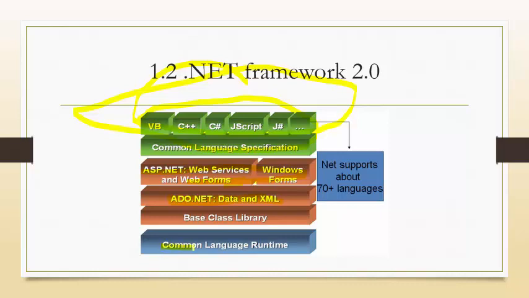Next or last thing, all these things are connected with the CLR, Common Language Runtime, that directly deals with the machine level languages. CLR processes all the things and converts your code into machine level languages. Not only that, CLR communicates with all the compilers. It collects your garbage data, provides type safety and many more things.